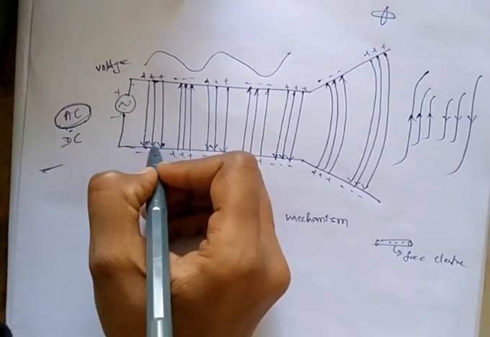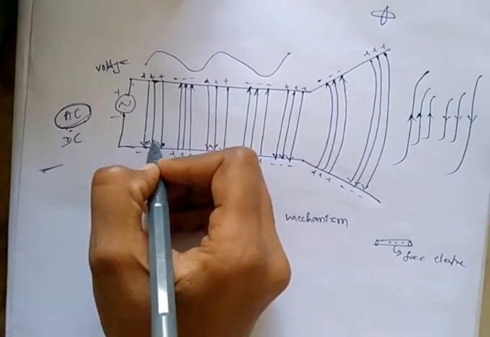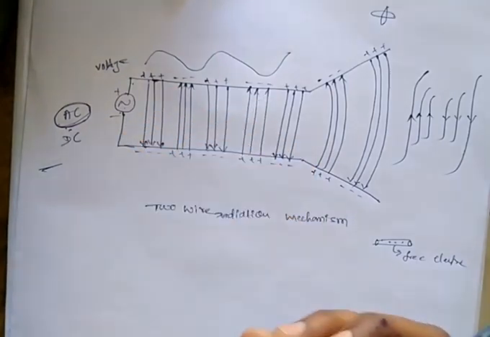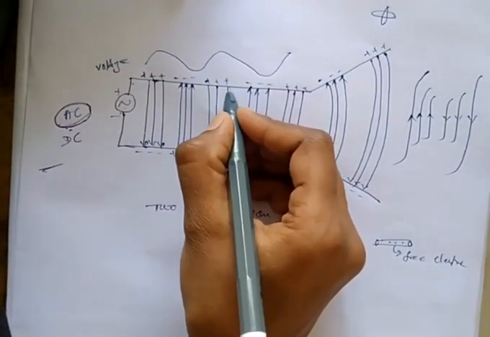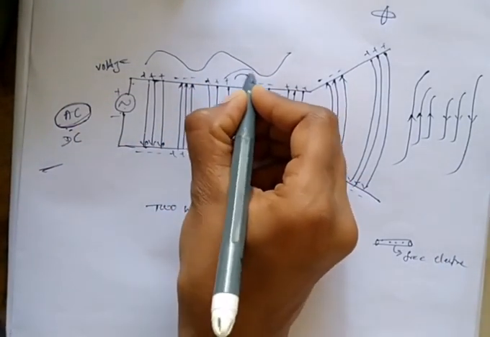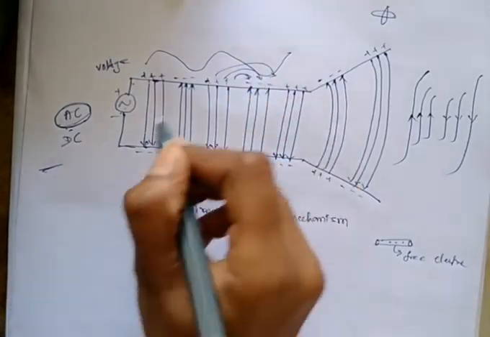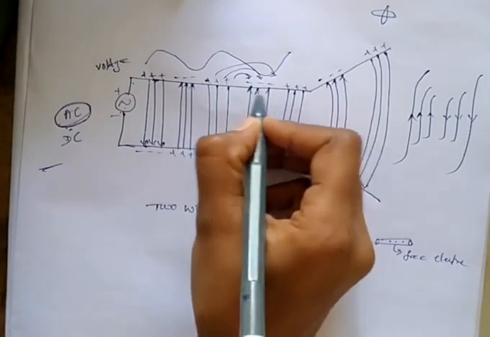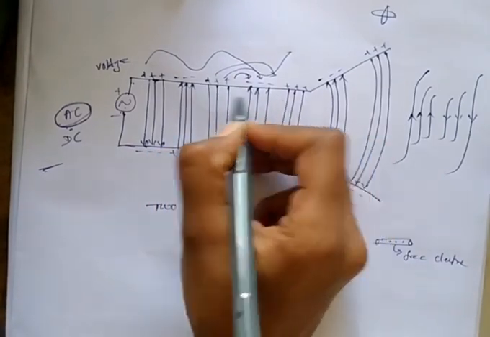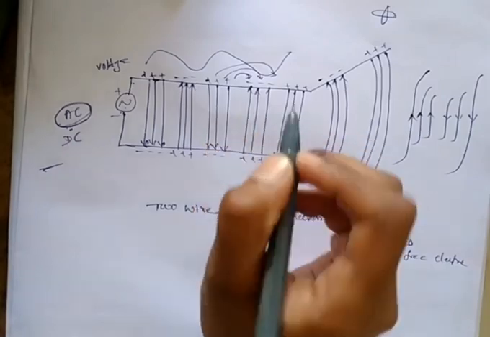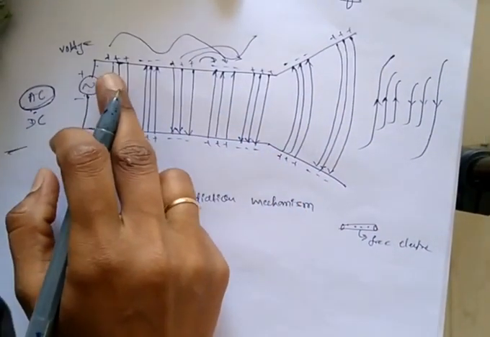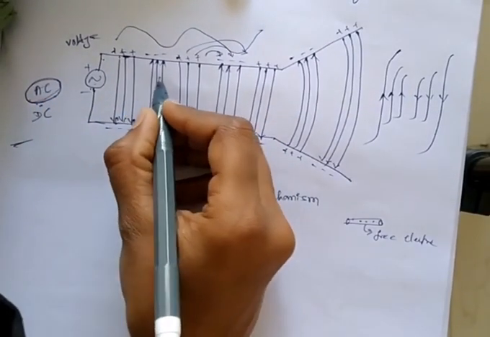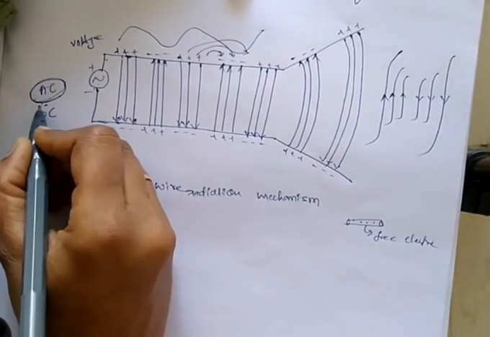These electric field lines put a force on the conductor, and the free electrons move like this. Due to this movement, current is produced. Here I am taking only 3 lines; the electric field lines depend on the AC signal only.